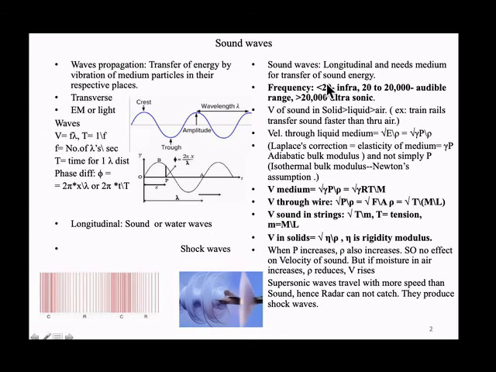Sound waves are longitudinal waves and they need a medium for transfer of sound energy. If it is in vacuum, sound cannot be transferred. So what is the audible frequency? 20 to 20,000 Hz is the audible frequency. Below 20 and above 20,000 a normal human ear cannot hear.